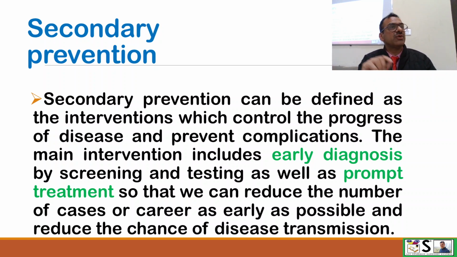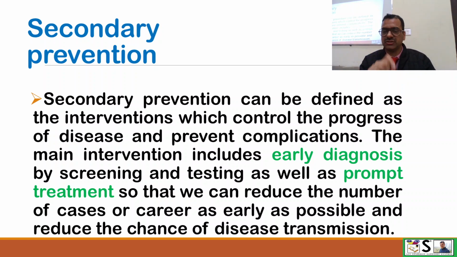So what measures will be applied in secondary prevention? These measures will be known as early diagnosis by screening and testing as well as prompt treatment. We will diagnose the disease early by different tests and we will start treatment so that disease progress is prevented, and we try that the client recovers as early as possible.